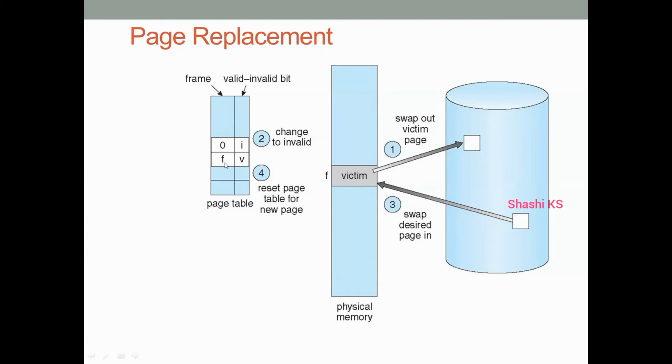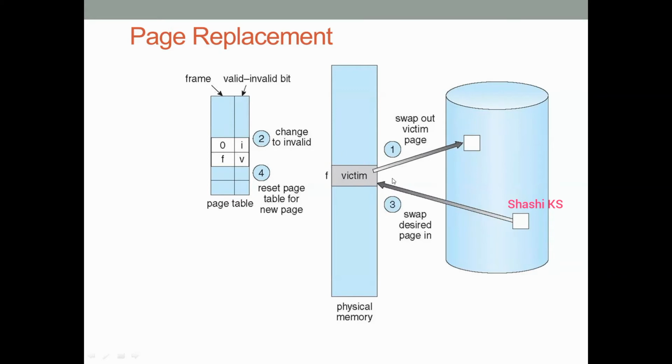Page replacement has to happen because we don't have any free frame in memory, and when we don't have any free frame, we select one victim frame. That is nothing but the page which is not currently being used by the process will be selected as a victim frame. First we swap out the page in the victim frame, and then we swap the desired page into the memory, and then we change the page table. That is the basic concept of page replacement.